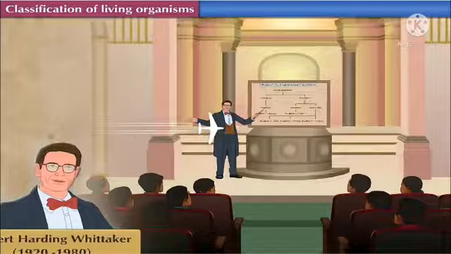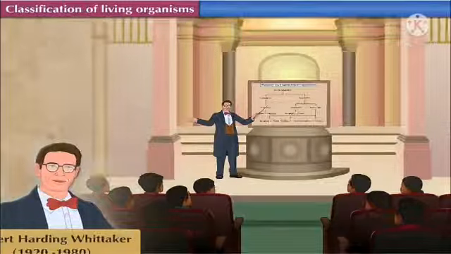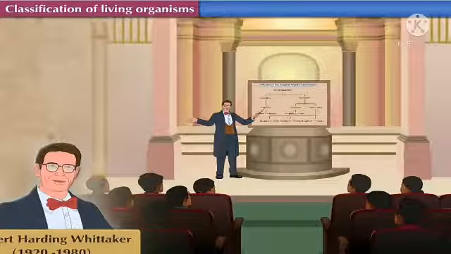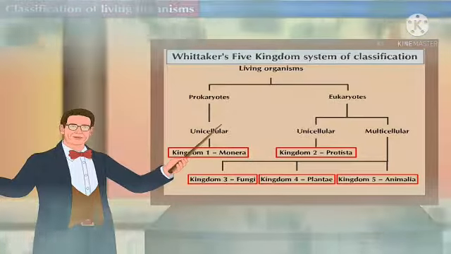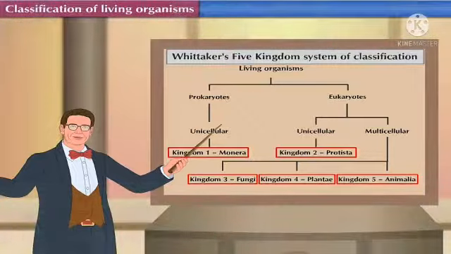In the previous slide we discussed the classification of living organism, which was classified into 5 kingdoms, and the classification was given by the scientist Robert Harding Whittaker. Okay, so we are going to see the further part in this slide. As you can see in the above diagram, Whittaker's 5 kingdom system of classification, which was classified into 5 kingdoms, is indicated by the red box. The first kingdom is kingdom 1 Monera, kingdom 2 Protista, kingdom 3 Fungi, kingdom 4 Plantae, and kingdom 5 Animalia. They classify the living organisms into 5 different kingdoms.